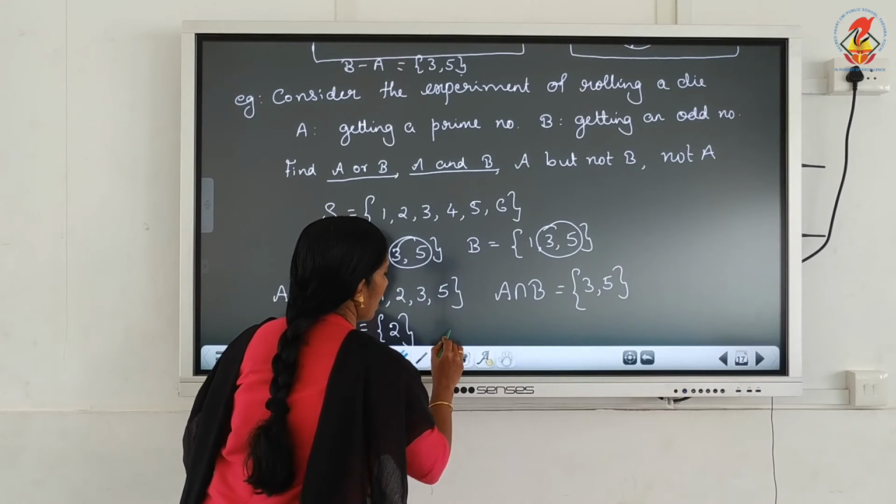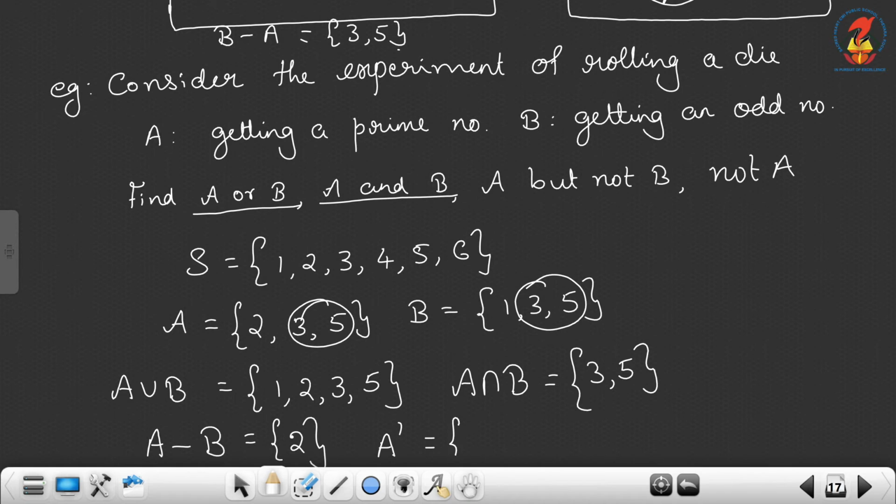Now not A, that is A complement: all elements in S other than 2, 3, 5. A complement is just like U minus A, where U is the universal set. Here we have the sample space S. A is {2, 3, 5}, so 1, 4 and 6 is A complement.